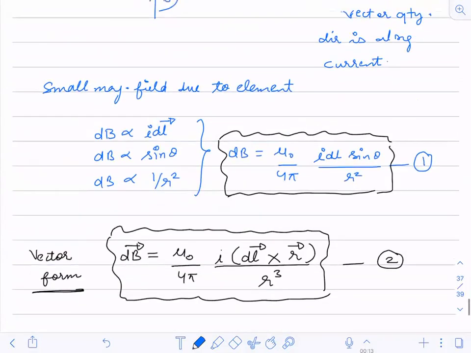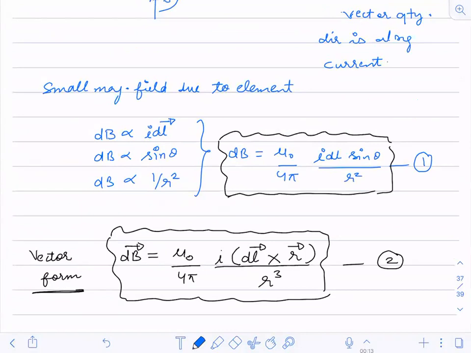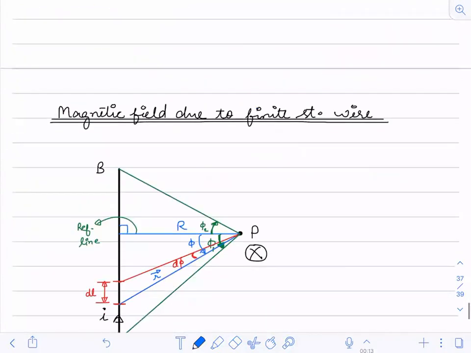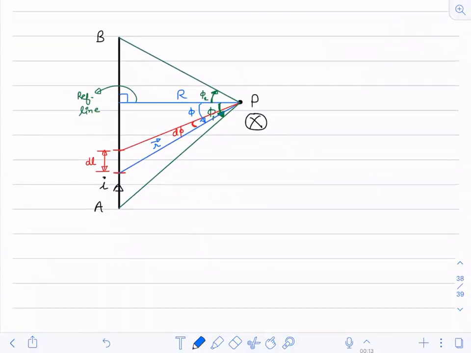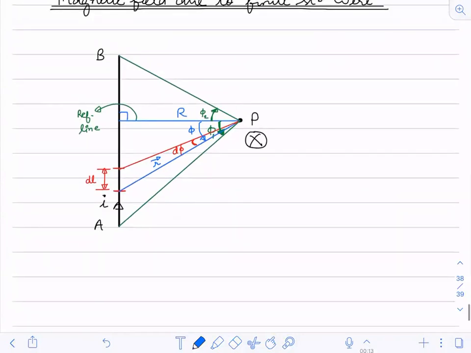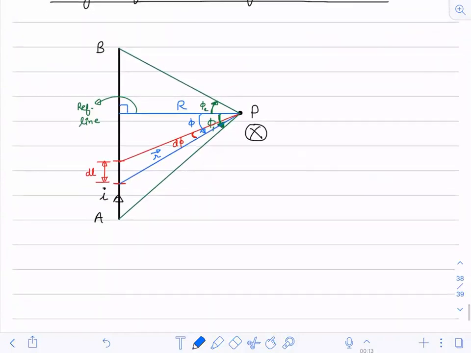See, in this equation, I should be having dl, I should be having sine theta, and then r. What is r over here? R is the position vector of a current element from that point. So that is r. Don't worry, I'll write everything about what these things are.